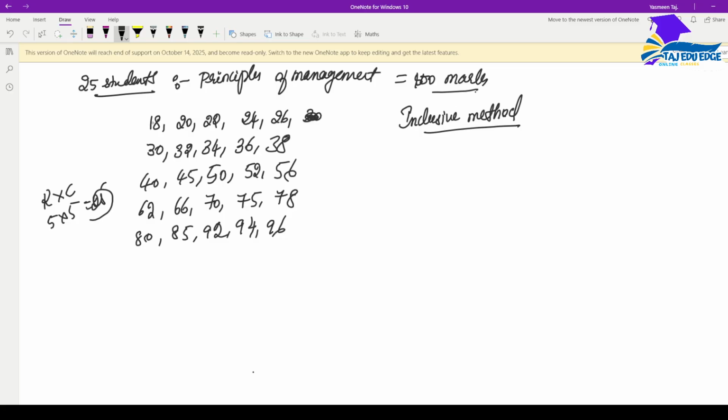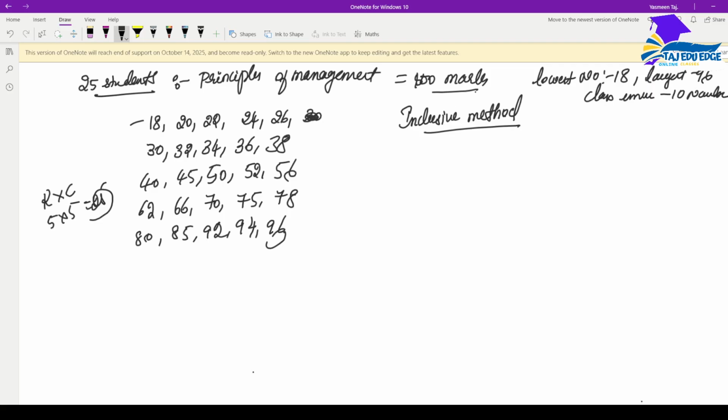We know that 18 is the least number. Least number means lowest number. Lowest number is 18. Largest number is 96. Let's take a class interval of 10 numbers.